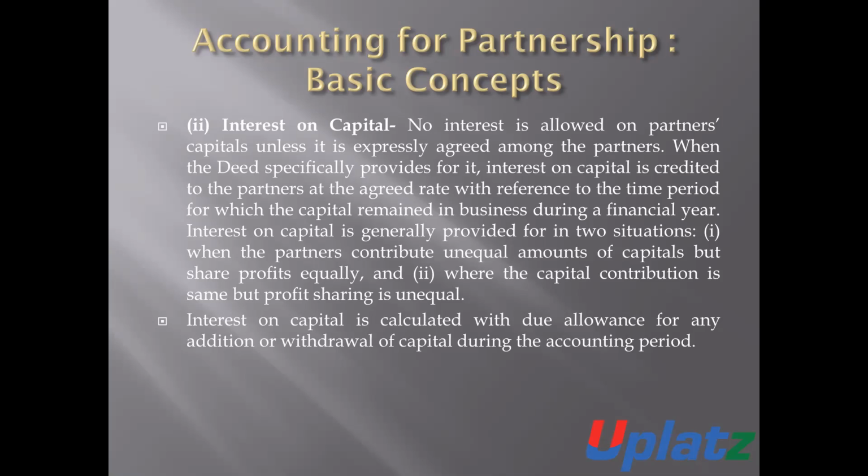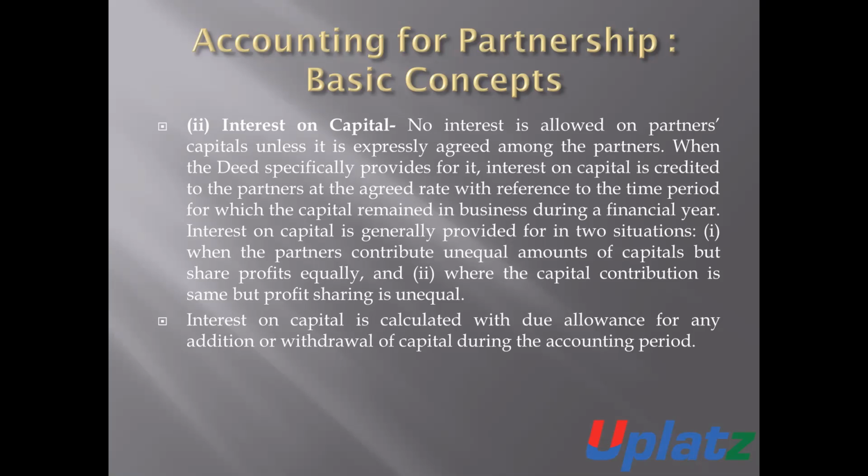Interest on capital is calculated with due allowance for any addition or withdrawal of the capital during the accounting period. That is, the amount of interest on capital is calculated on the basis of due allowances.